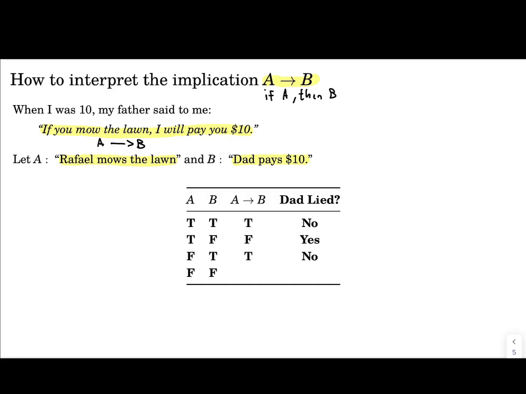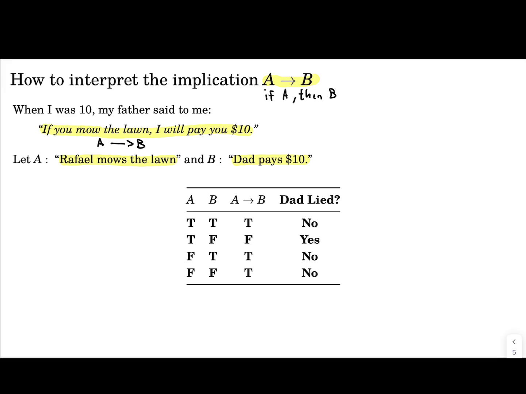And finally, one that oftentimes can confuse people is what happens when both A and B are false. Raphael did not mow the lawn and his dad did not pay him. Well, once again, Dad never said what he would do if the lawn is not mowed, so it doesn't really matter if he pays or not after that. He didn't break a promise. His only promise was on what happens when you mow the lawn. So if Raphael did not mow the lawn and Dad did not pay, he did not lie. And so this means that the implication is true.